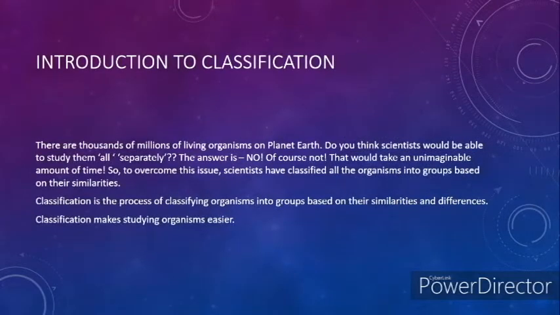Introduction to classification. There are thousands of millions of living organisms on planet Earth. Do you think scientists would be able to study them all separately? The answer is no, of course not. That would take an unimaginable amount of time. So, to overcome this issue, scientists have classified all the organisms into groups based on their similarities. Classification is the process of classifying organisms into groups based on the similarities and differences. Very important definition. Classification makes studying organisms easier.